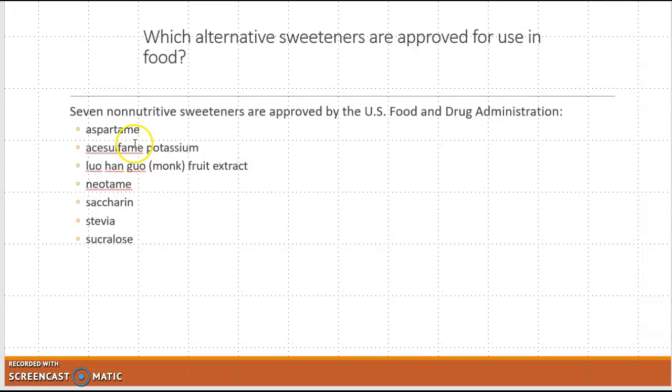So these are the 7 non-nutritive sweeteners that have been approved by the FDA. You might see these. Neotame you never really see listed. I think it has a number instead of a name, but it's only in baked goods and it's often used with another one of these sweeteners. The same with the acesulfame potassium. That usually is mixed with another non-nutritive sweetener. So that's another whole area.